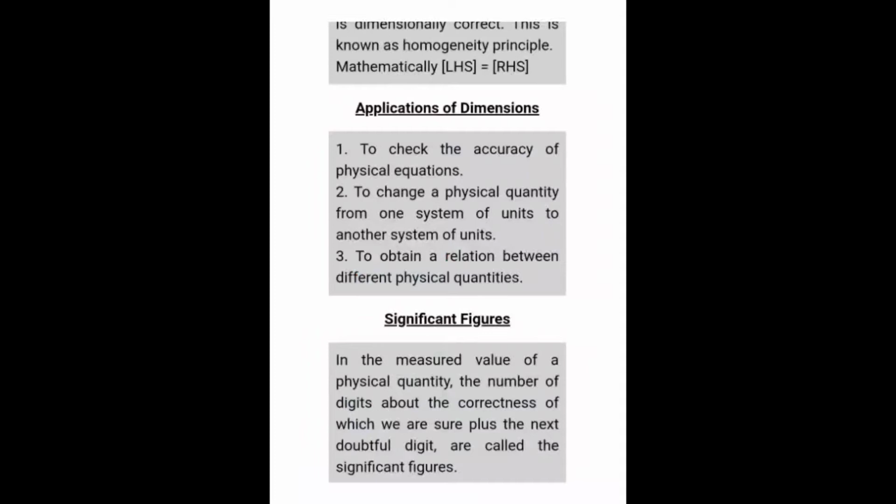Right? So once you write all the dimensions, now equate according to the principle of homogeneity. We will equate the dimensions of M, L and T on both sides, and we will get the values of x, y and z. Once you get the values of x, y and z, then we will substitute in this equation and we'll get the result. So refer to your textbook, and with this concept try to solve a few questions, then it will be much more clear.